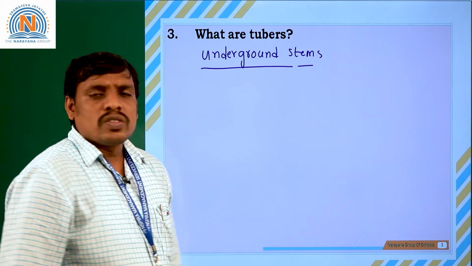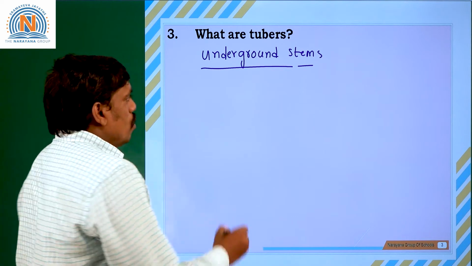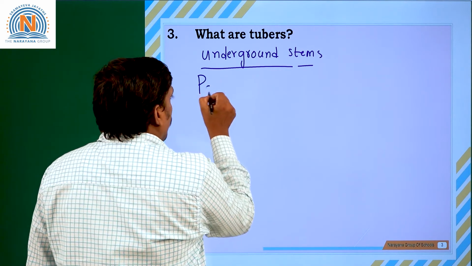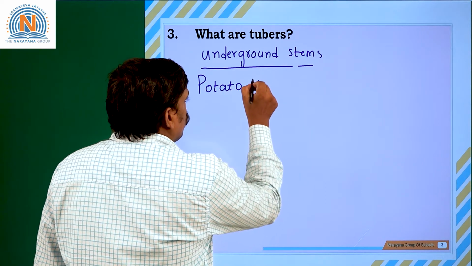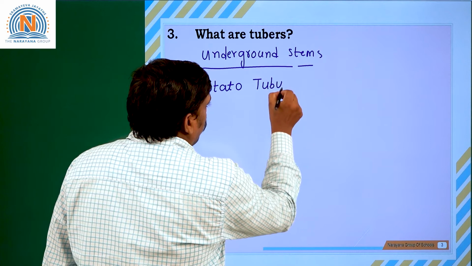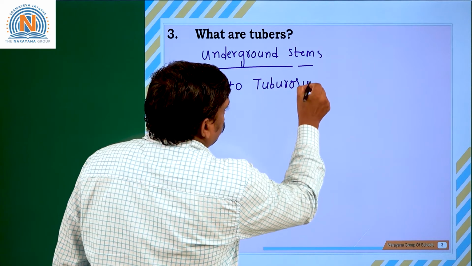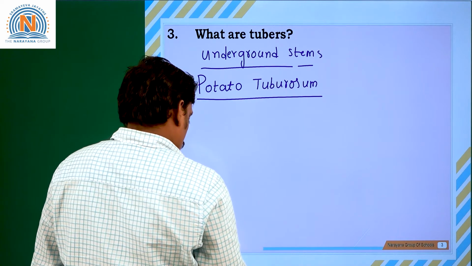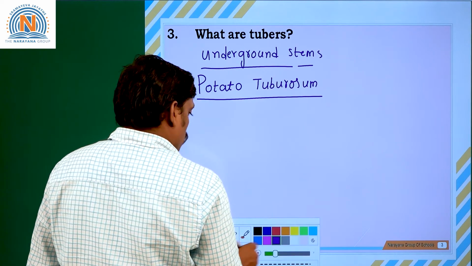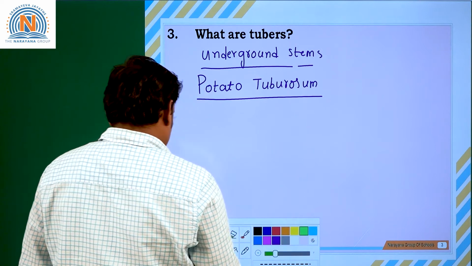So these underground stems are called tubers. Tubers are widely seen in the potato. Scientific name of potato is Solanum tuberosum. Suppose I would like to draw a diagram of potato for your better understanding.